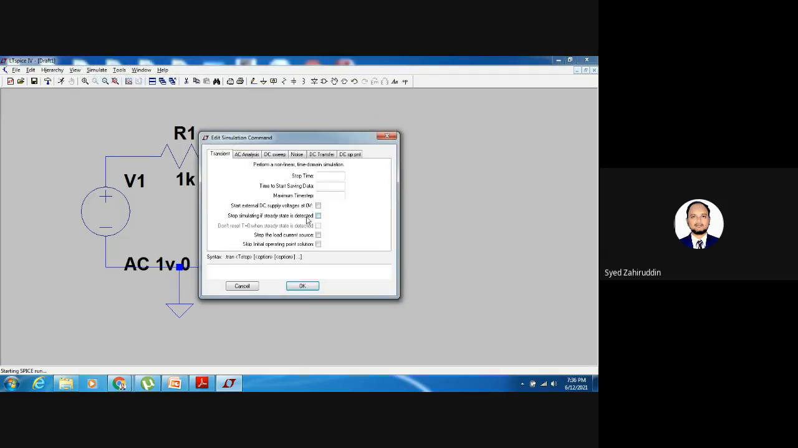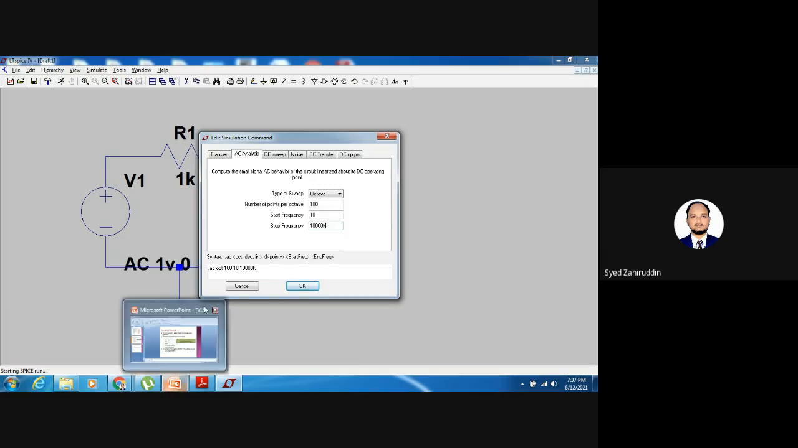In the Simulate run option, we have the possibility of selecting different types of analysis. We can do the AC analysis, the transient analysis, DC sweep, like that. I am selecting the AC analysis. In that, the type of sweep we can select here is octave, decade, or linear. I am selecting octave. The number of points I am giving as 100 points, the starting frequency as 10 hertz, and the final frequency as suppose 10,000 kilohertz. I am specifying the starting frequency and ending frequency.